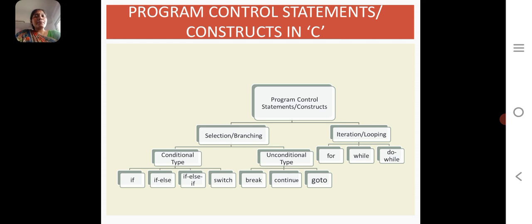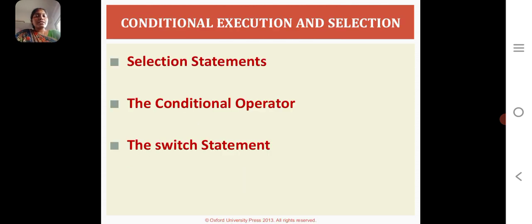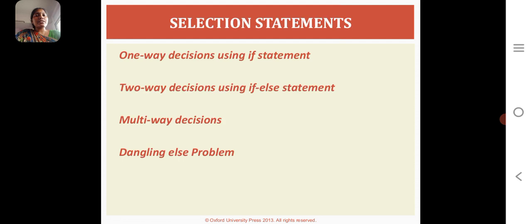The conditional type is classified into four types: if, else if, and the switch statement. The other names of the conditional type are selection statement, conditional operator, and switch statement. First, we see the selection statement.